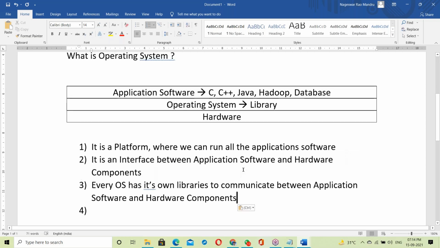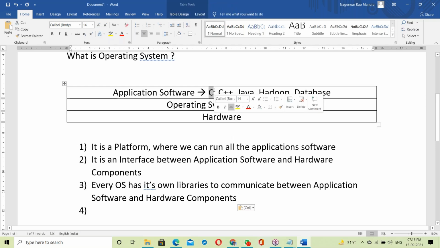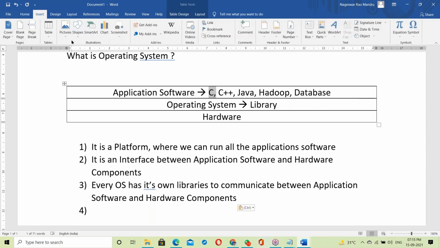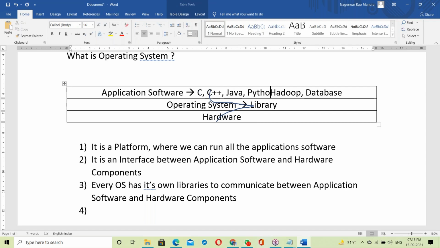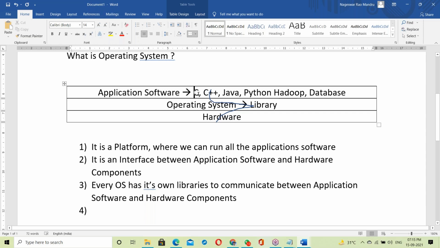One important point here, please remember this. Suppose a C program: to communicate with the hardware components, first of all, the C program has to link with the OS library. Even C++, Java programs, even Python. All these programs first of all have to link with the OS library.